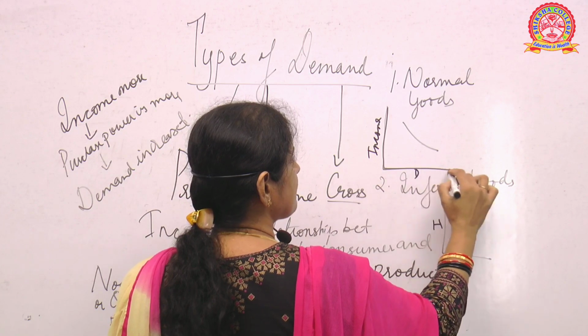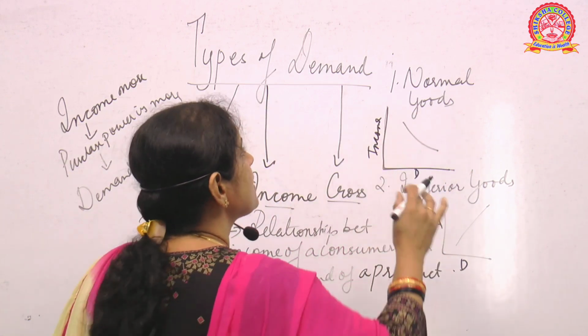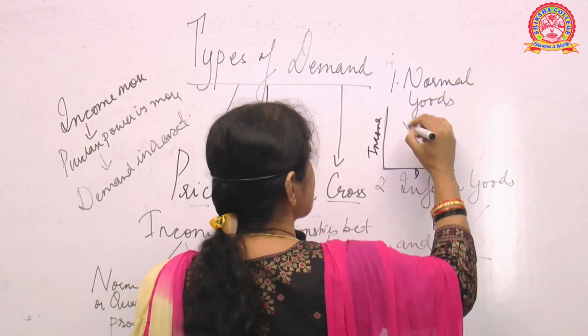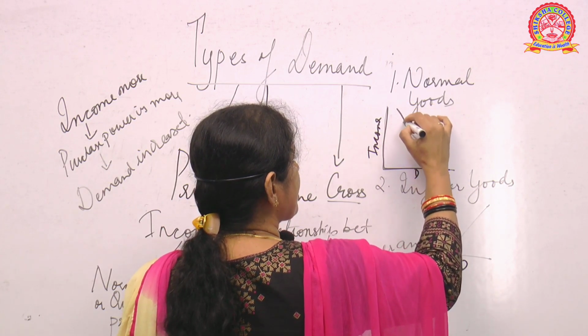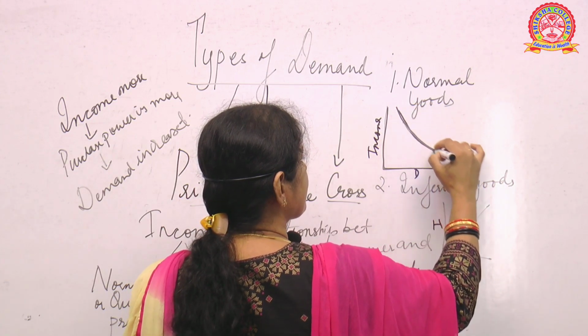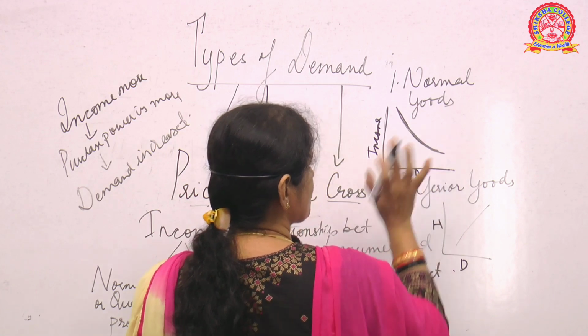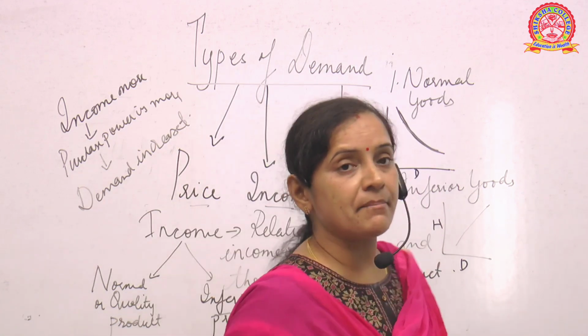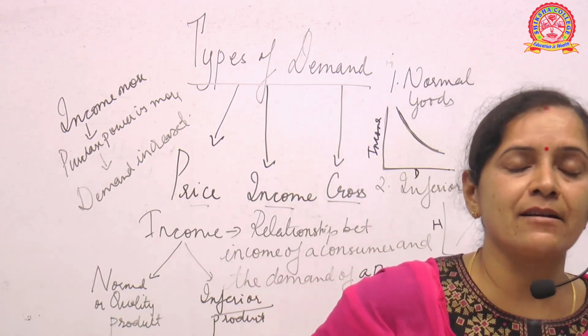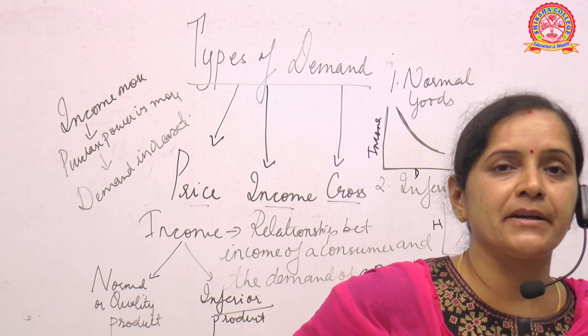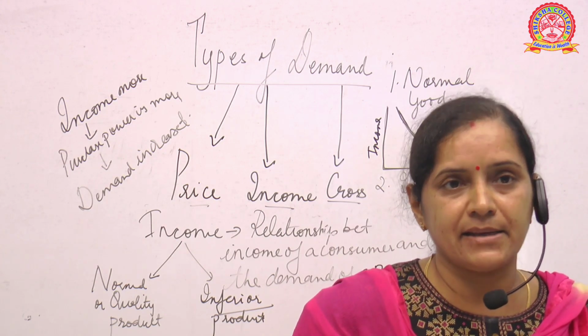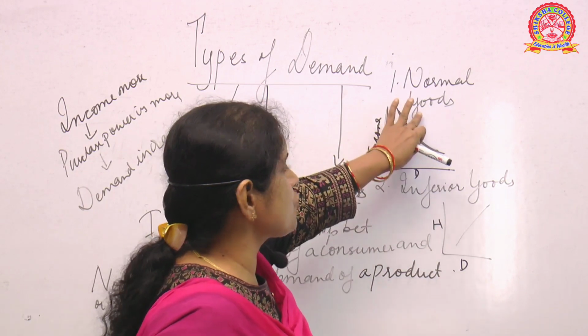Here the first particular curve shows that these are normal goods or quality goods and this is the demand. Now what happens, as we have studied, if the price comes down, demand will increase. So we have a sloping curve according to the law of demand. Please remember, the law of demand says that when the price of the commodity decreases, the demand increases and vice versa. So this holds true in this case.